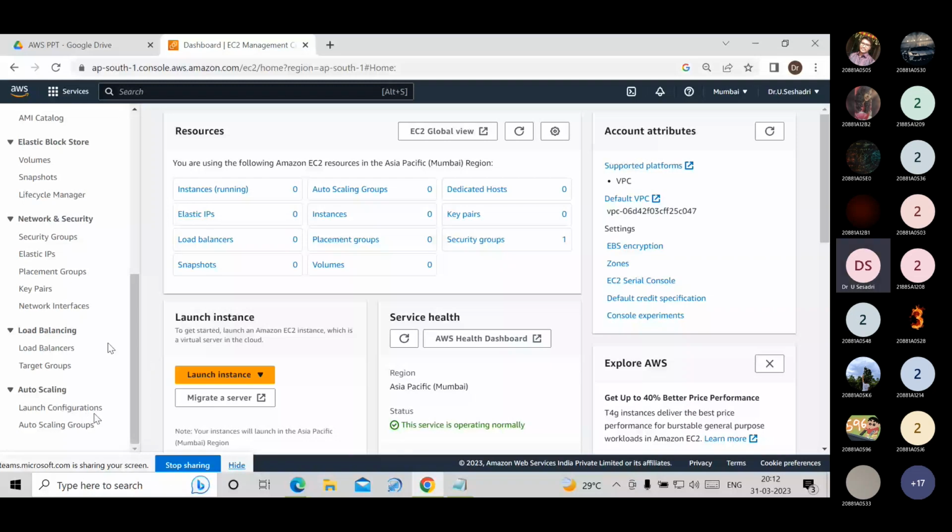This feature is outdated as of December 30th, 2022. In the last semester, I created a launch configuration, and with that I used the auto scaling feature. If you have any doubt, click on auto scaling under the launch configuration.